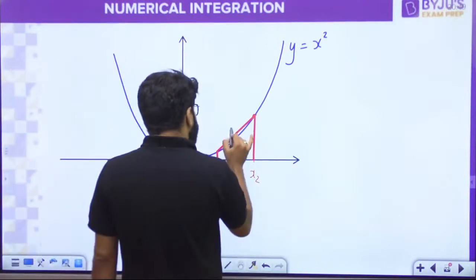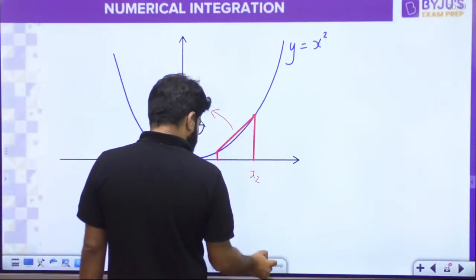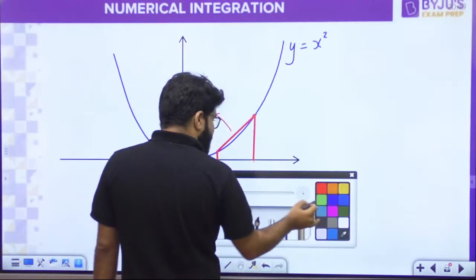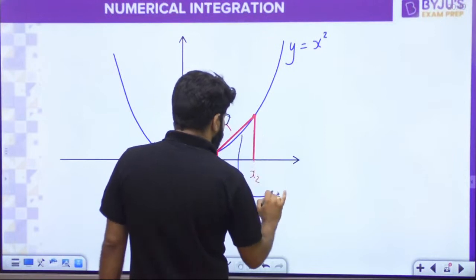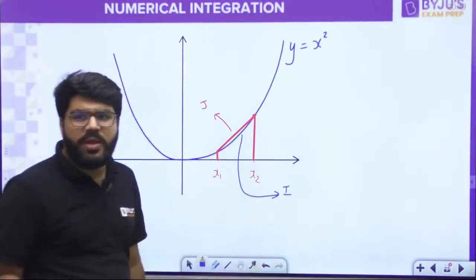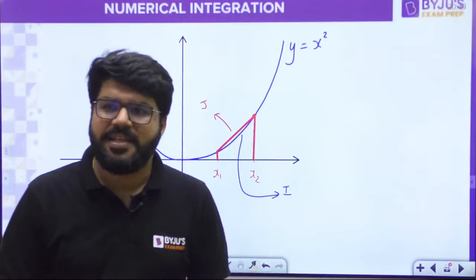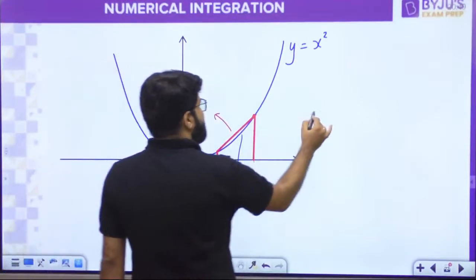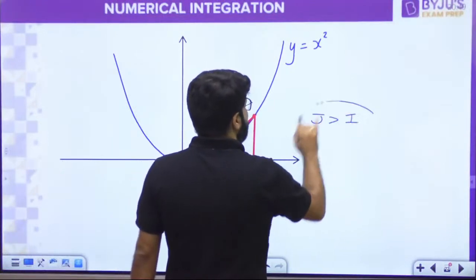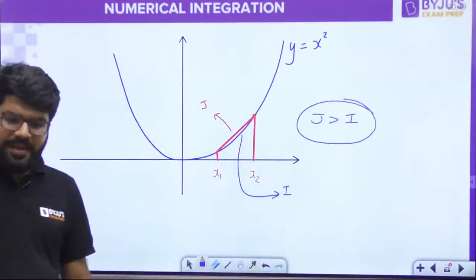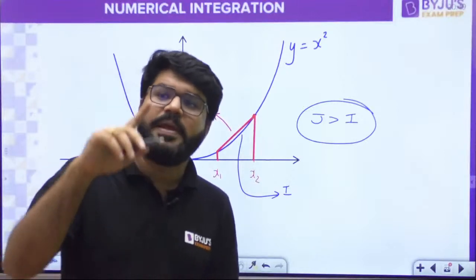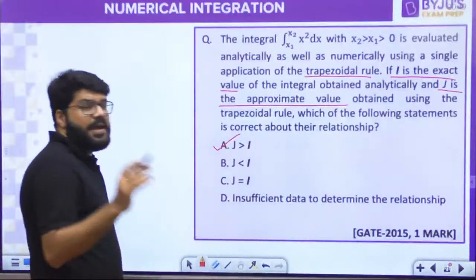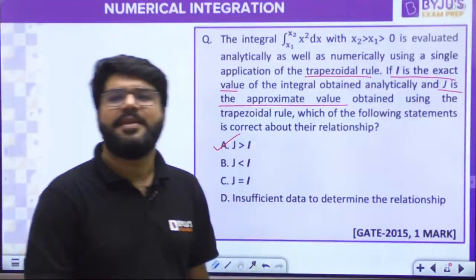Now tell me, the area under this portion is j and the area under the exact curve will be I. Which will give more area? Integration is area under the curve. Most of you did it wrong. Okay. Clearly j is greater than I. The answer by the trapezium rule will be more than the actual answer. J greater than I. That is option A, and most of you were telling option B.